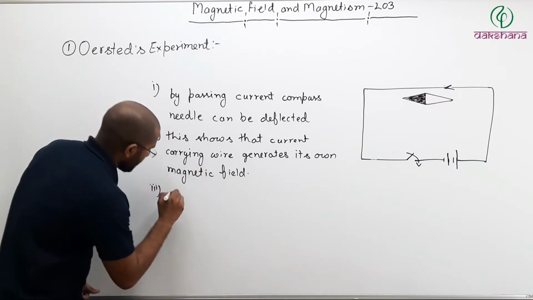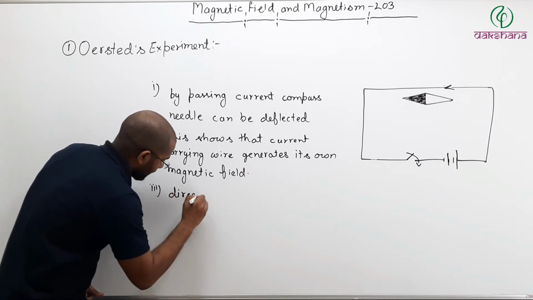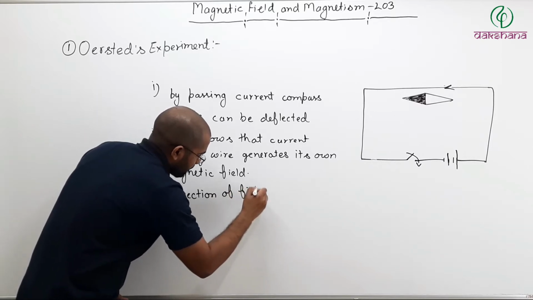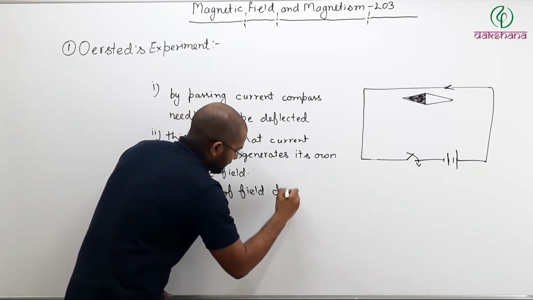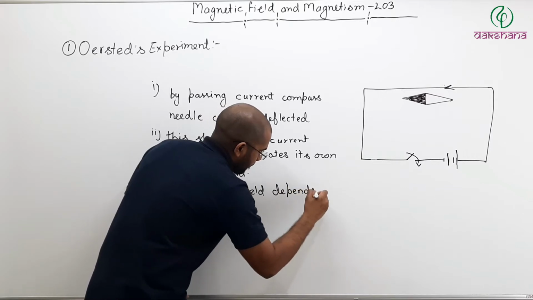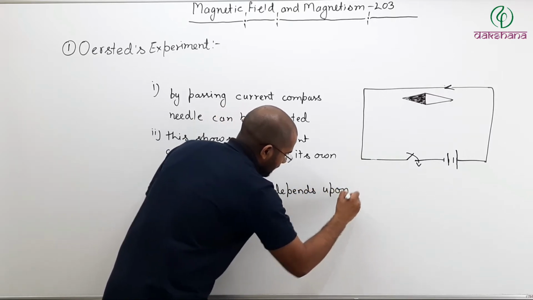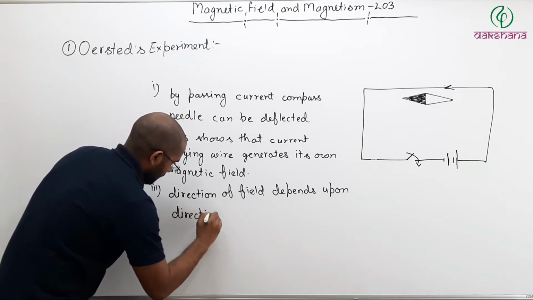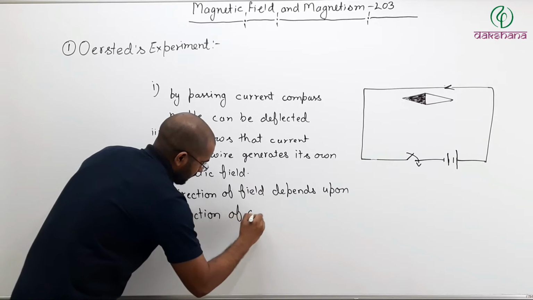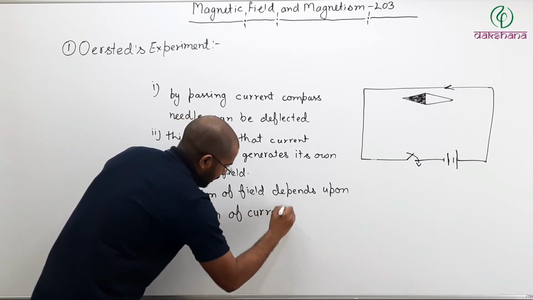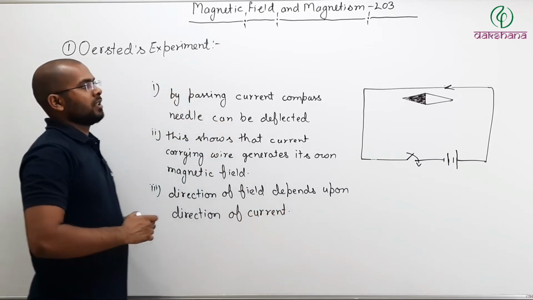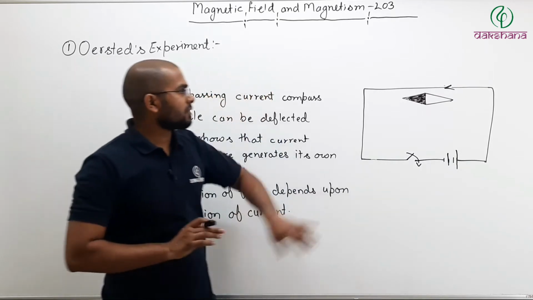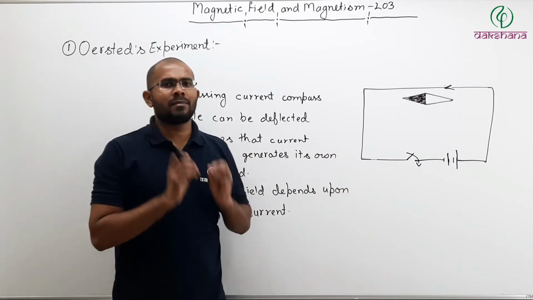So the third observation is: direction of field depends upon direction of current. If the direction of current is changed, the direction of field is also changed. So this was Oersted's experiment in a very simple way.